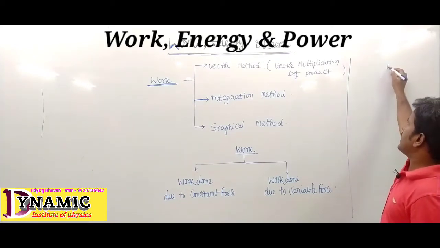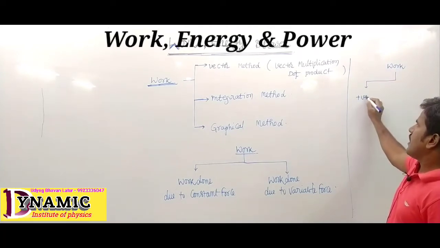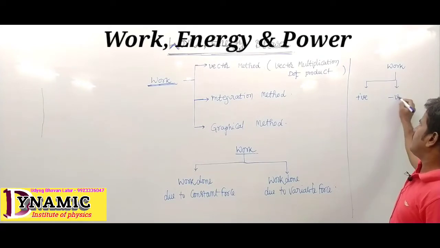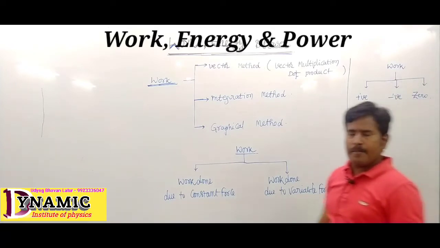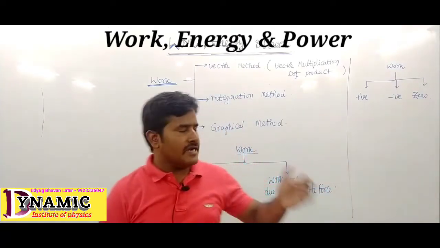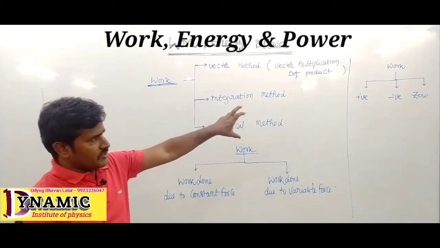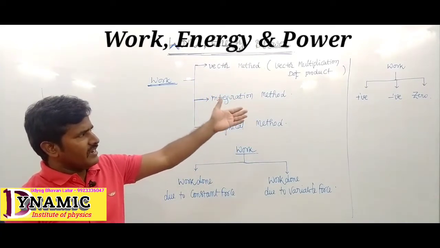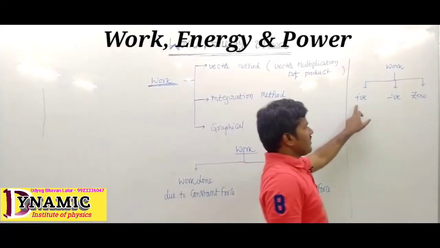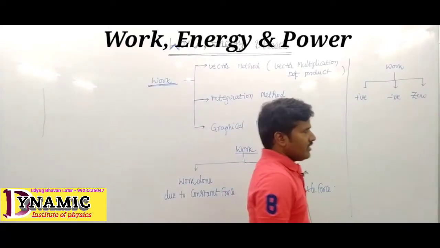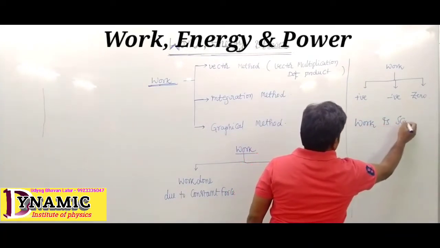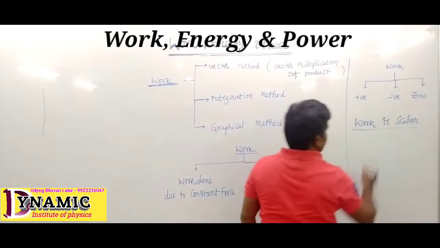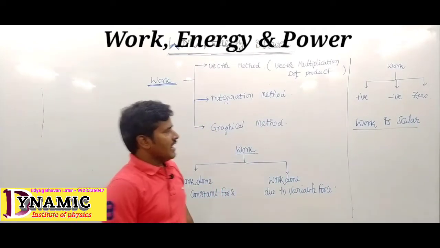Work is either positive, negative or zero. These three values are possible. Positive, negative and zero. So work is sometimes positive, sometimes negative. That means it depends upon the condition. Again, work is a scalar quantity, no specific direction. It is a scalar.